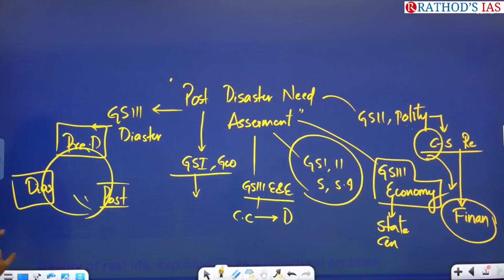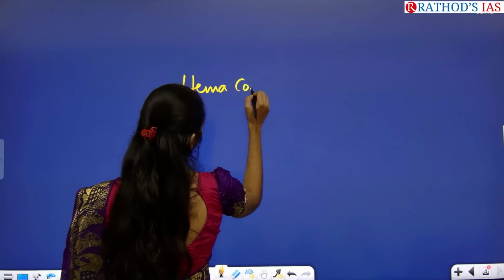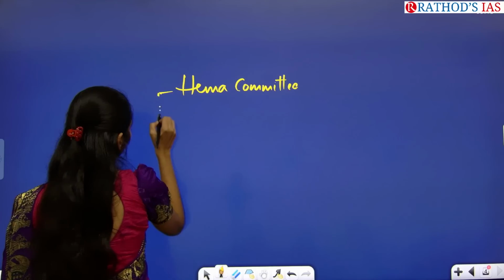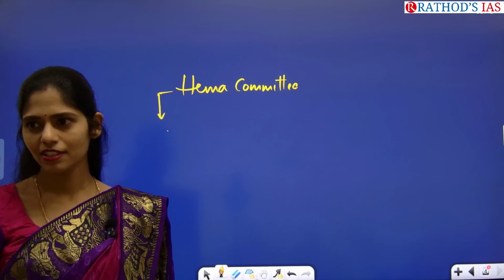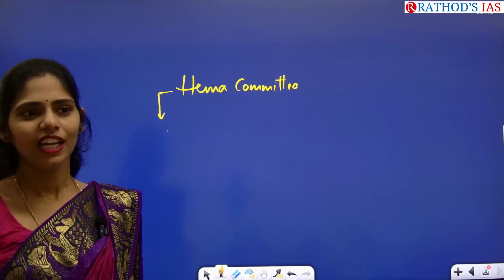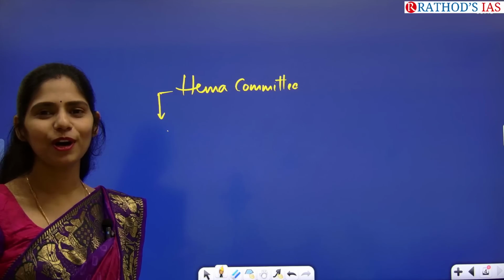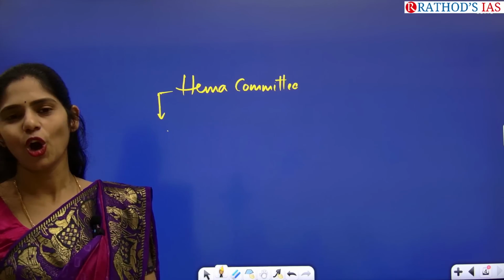So here this article is talking about what? Hema Committee. So from which subject will you be dealing with this? Film industry. From entertainment, only entertainment, even that will contribute to the economy, because some Bollywood movies, Hollywood movies, for example, recently the Kalki movie, how many crores did we get?